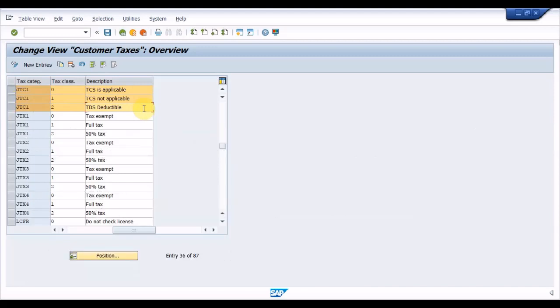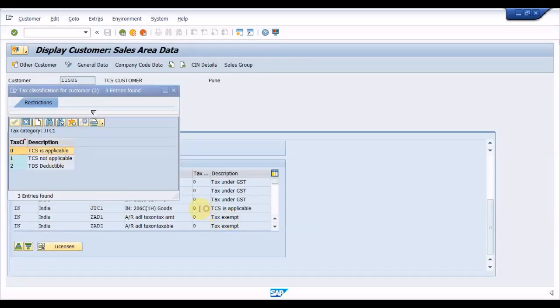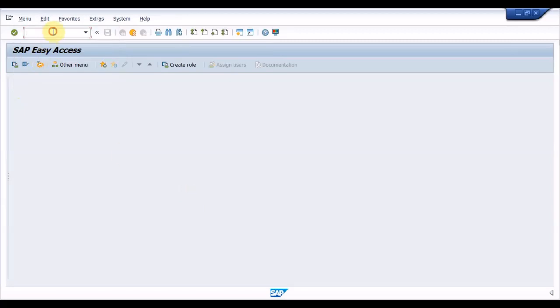Now let us go to the scenarios. Scenario 1 illustrates the impact on the sale by section 206C subsection 1H. In this case, we need to maintain the condition record for the JTC1 condition type with the combination of customer tax classification 0, that is TCS applicable, and this tax classification needs to be assigned to the respective customer master.